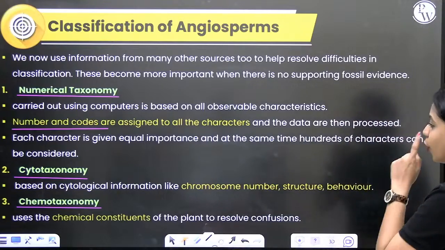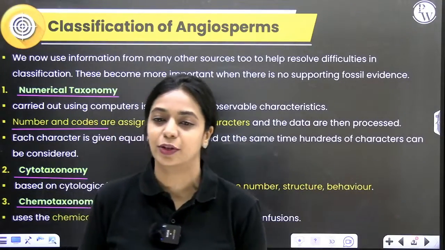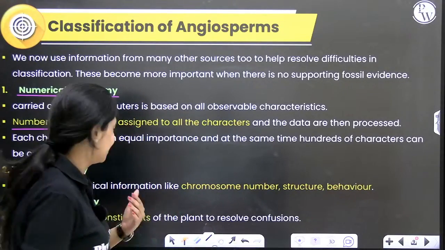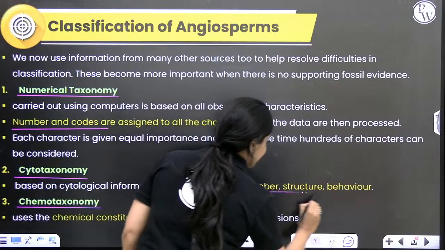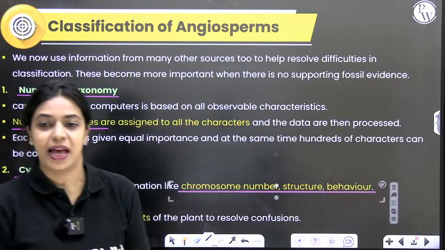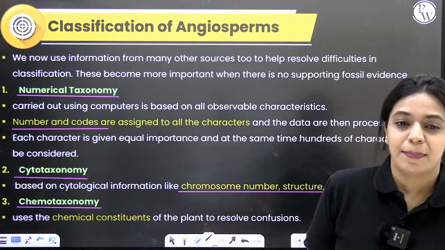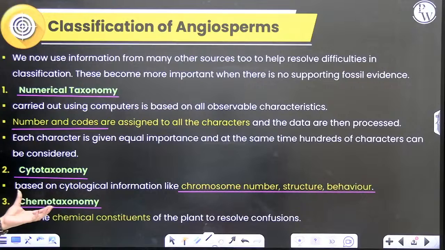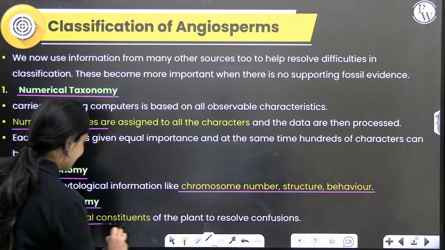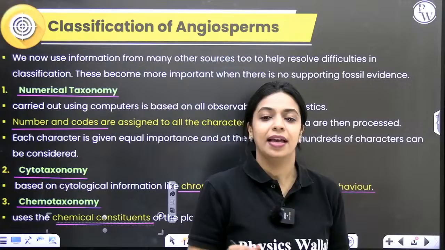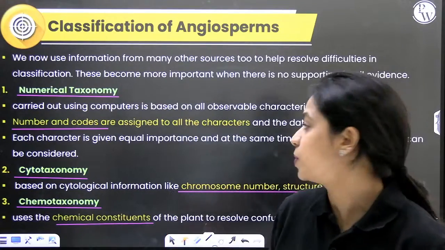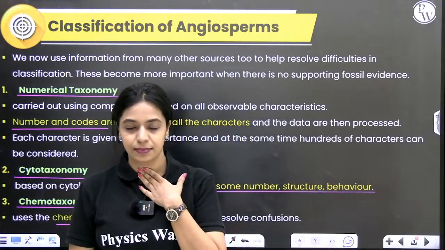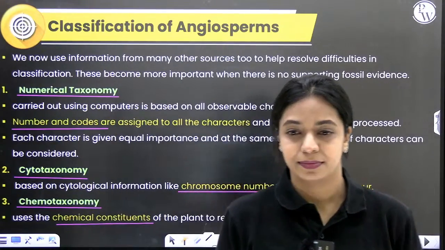Great. Now let's move on and talk about cytotaxonomy. Cyto means what? Cyto means cell, right? Cytotaxonomy, we will study information like the number of chromosomes, the structure of chromosomes, and the behavior of chromosomes. Based on that, we are going to classify plants. And finally, chemotaxonomy. Chemo means chemicals, right? So you will study the different chemical constituents that you find in plants. If there is any confusion, to resolve such doubts and confusions, you can use the chemicals present in plants to classify. Is that clear?